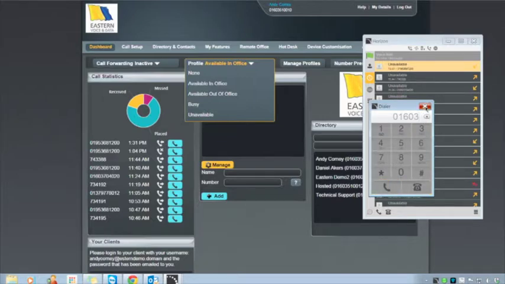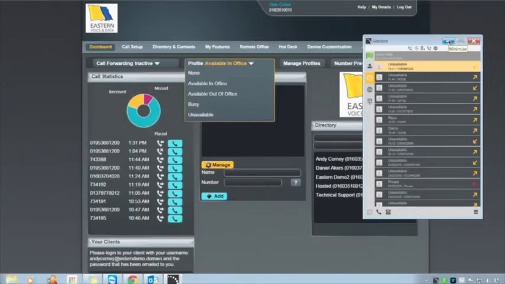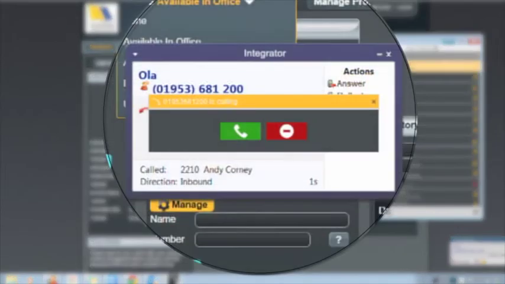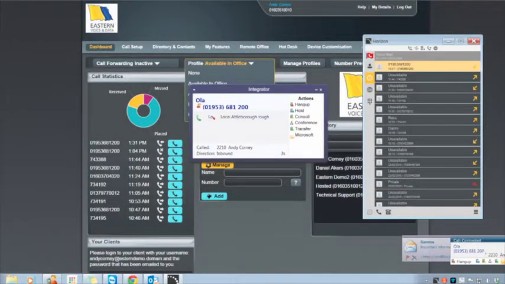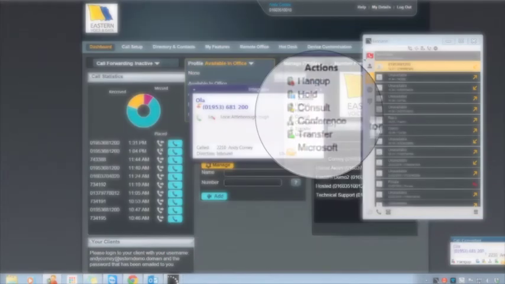Now we've set up for an incoming call to come in, and that incoming call is going to come in at the moment. We can see here, Ola's calling me. So do I want to answer it? Well, in this instance, let's answer it. Hi Ola, how are you? I'm good, thank you. Yourself? Yeah, very well, thanks mate.